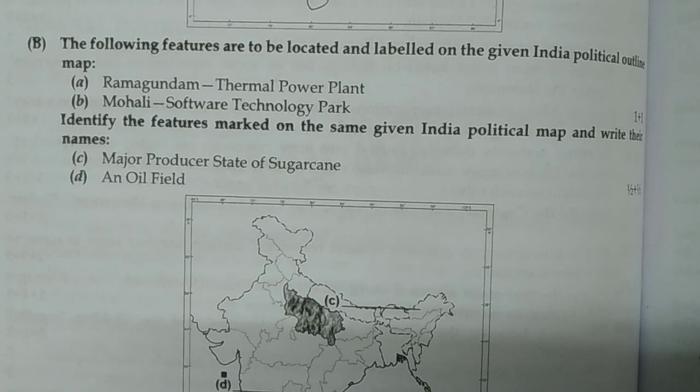And if they are not repeating a question, they will make a little change, otherwise everything will be the same. Just like you have seen how many times the civil disobedience movement and non-cooperation movement have come, and how many times we have seen MNCs and globalization. All these things are really very important and will be very helpful for you. I have completed a series of social science where I have covered all these chapters, which I have already told you, so you can also understand all that content from there. That will be really very helpful for you. So keep revising and be confident.